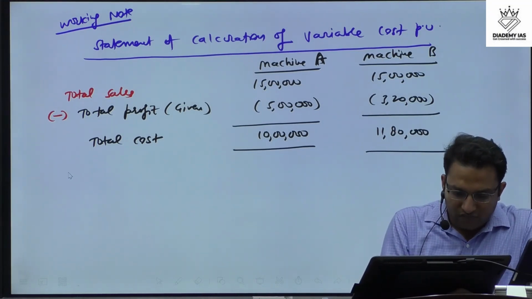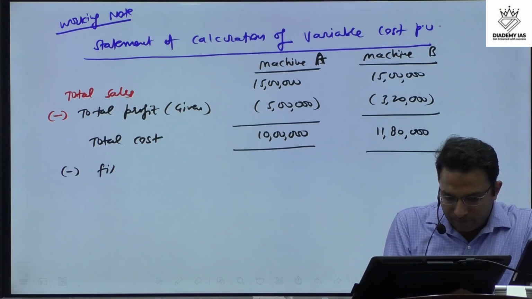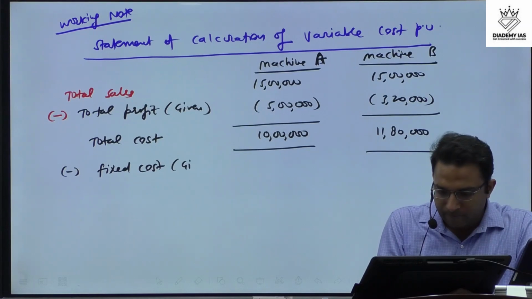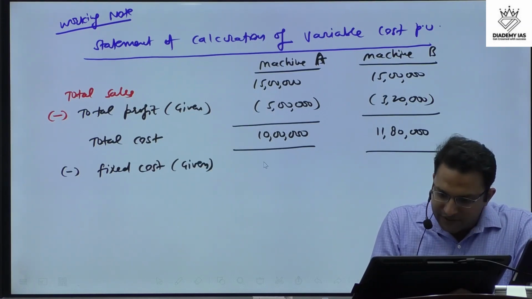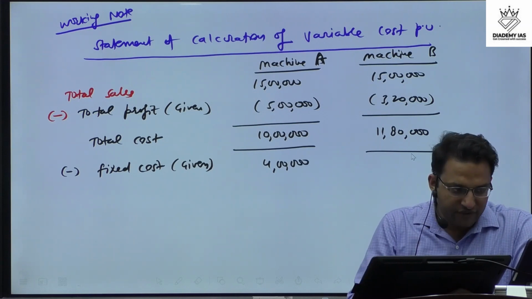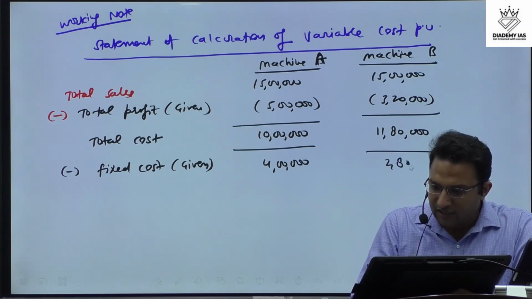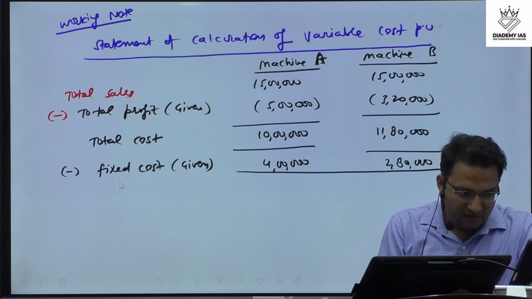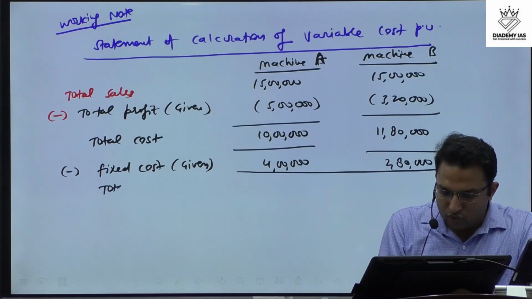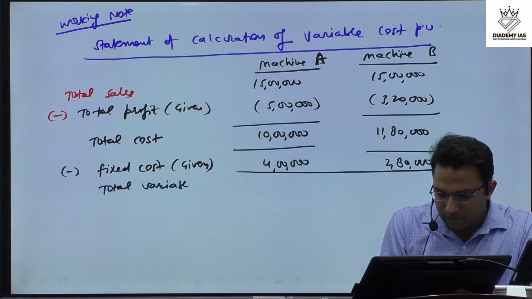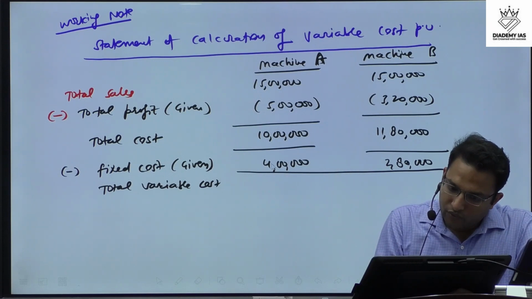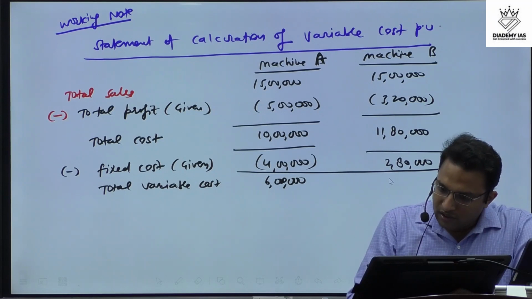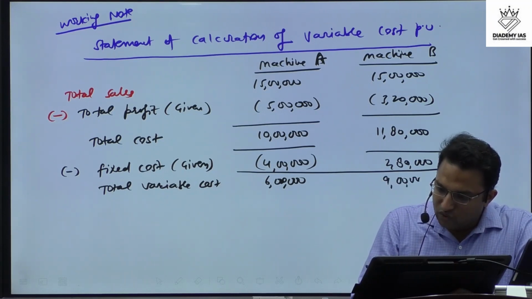Now from the total cost we reduce the fixed cost. Fixed cost is how much? This is given, no need to calculate. 4 lakh rupees in the first machine, that is machine A, and 2 lakh 80,000 in the second machine, that is machine B. So we get the total variable cost. Okay, so 10 lakh minus 4 lakh, that is 6 lakh is the total variable cost. Now 9 lakh is the total variable cost in machine B.